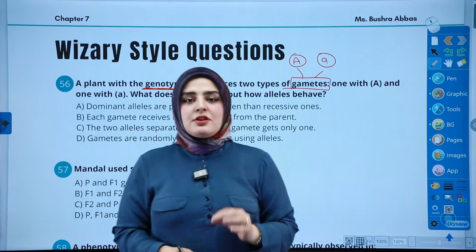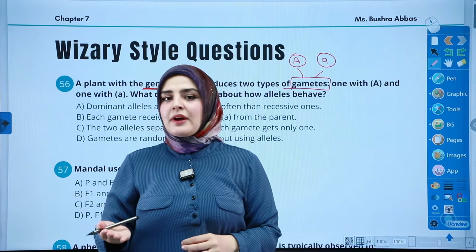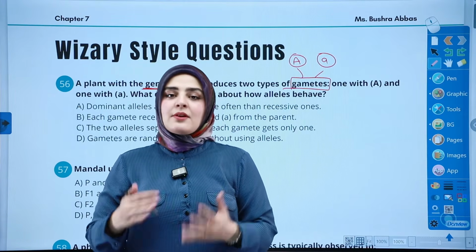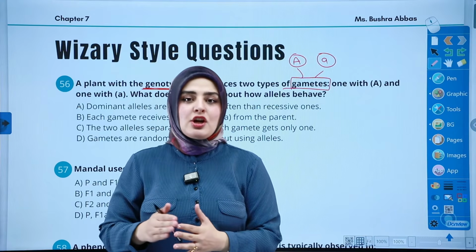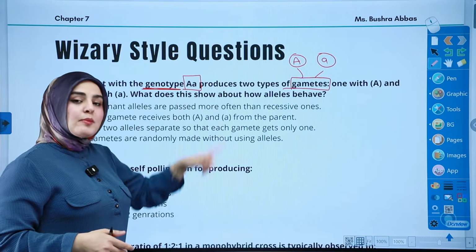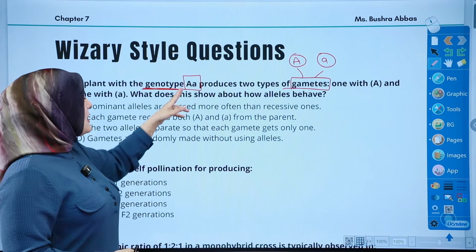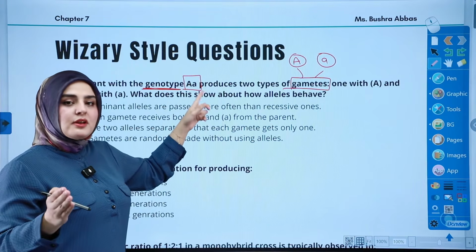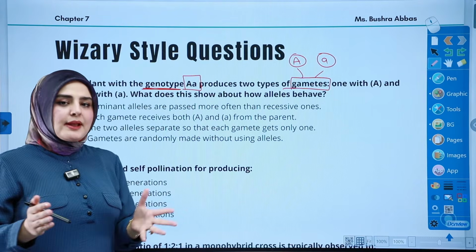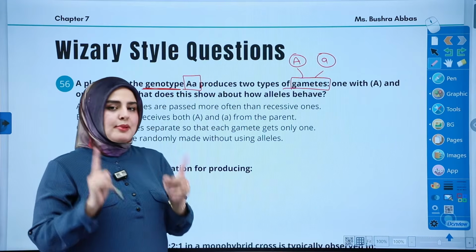What does this tell us about the behavior of this genetic distribution? If you remember in chapter 7, section 1, Mendel created two laws, law of segregation and law of independent assortment. Law of segregation talks about allele separation. These two are alleles of the same gene, and alleles are alternative forms of the same gene. Since they are talking about the height, for example, one of them is probably short, the other one probably tall. It applies to every other part of the flower, plant, or any organism, not only plant.